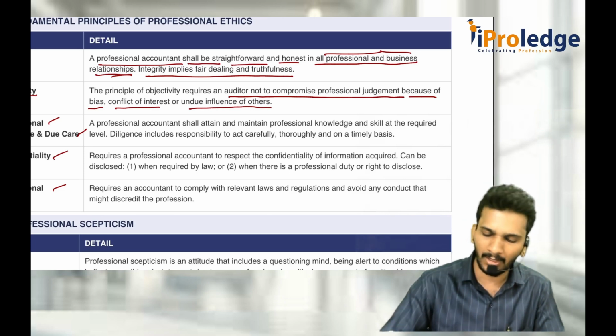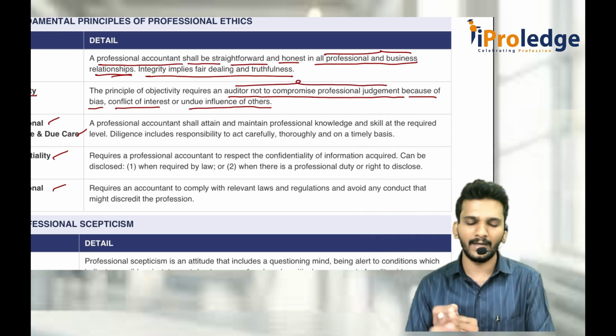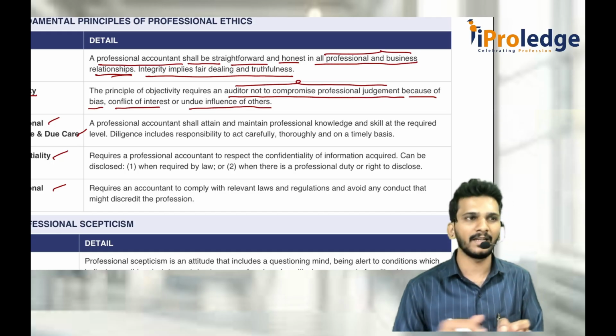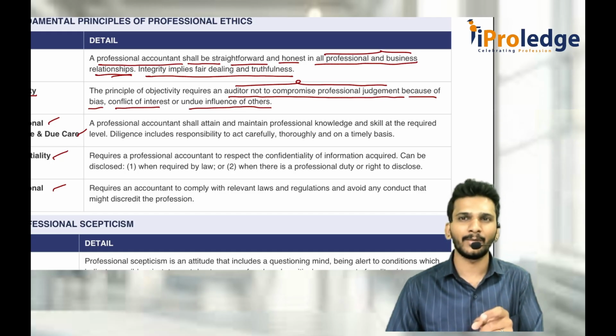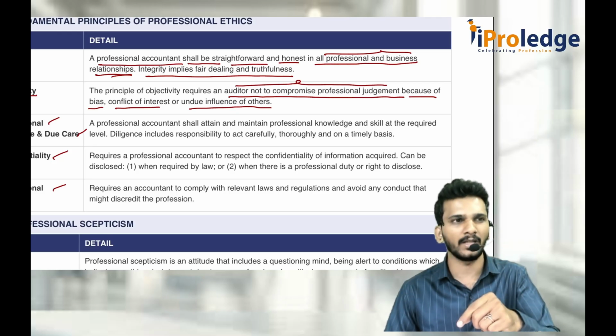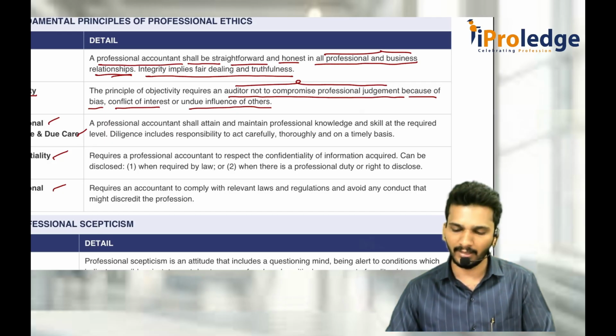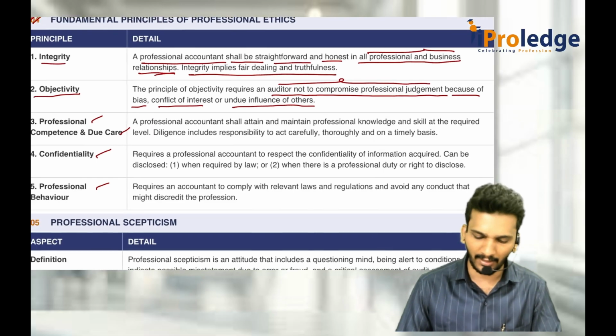So objectivity: don't compromise professional judgment because of bias, conflict of interest, and undue influence. See, at least this is what should be there in the examination. I know that it is too much in the regular content, but at least this has to be there. Put some extra masala here and there, and try to underline the important lines and write it.